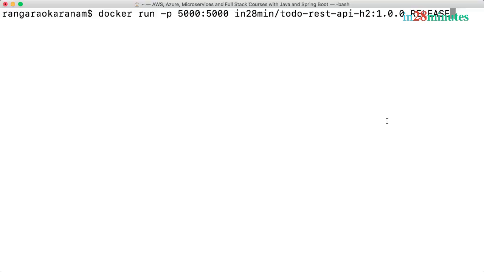Welcome back. In the previous step, we explored a number of commands related to images. In this step, let's explore a number of commands related to containers.